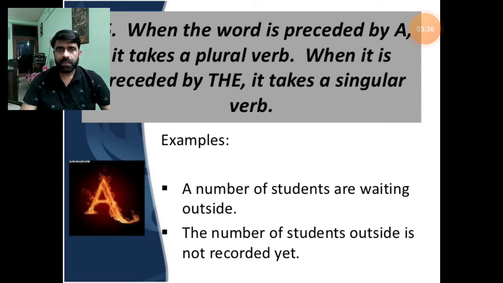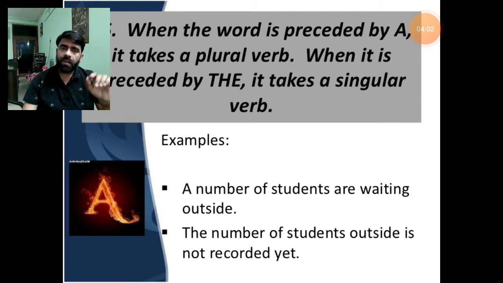It can't be written because "a" precedes a singular noun; "a boy are playing" is wrong. And we can't even write "the boy are playing" or "the boys is playing." It will appear contradictory.